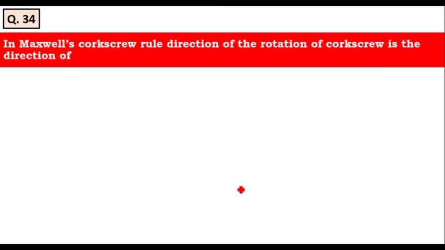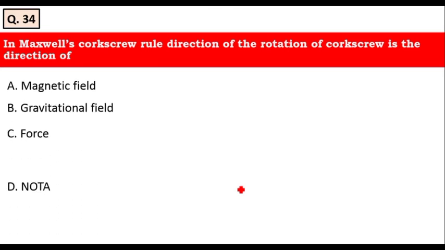Next question is, in Maxwell's corkscrew rule, the direction of rotation of the corkscrew is the direction of the magnetic field, gravitational field, force, none of the above.